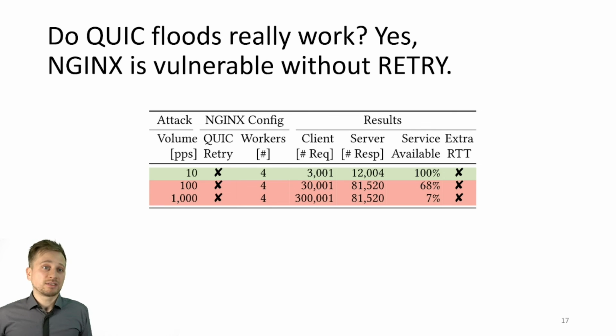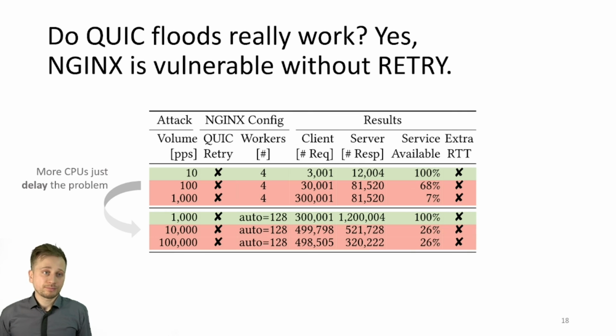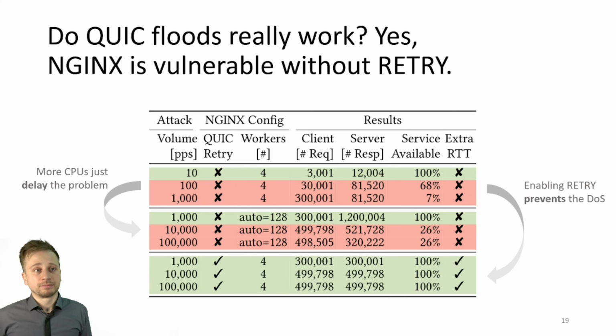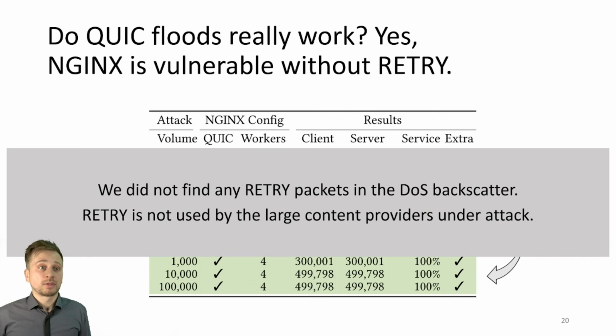We run QUIC initial floods at different packet rates, that's the leftmost column here, and we started our test without the retry option. So this is indicated here by the rightmost column. And we find that already 1,000 packets per second can lead to service degradation. Then we used all CPU cores at our server, which helped. The server handled much larger packet rates. However, this only delayed the problem. As a third measurement, we activated retry messages. The service was reachable in all cases, so the DoS attack was prevented, and retries proved themselves to be effective. But although retries are so effective, we find that they remain largely unused by well-known content providers, at least for now.